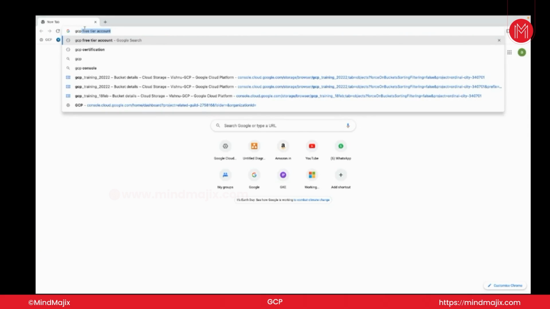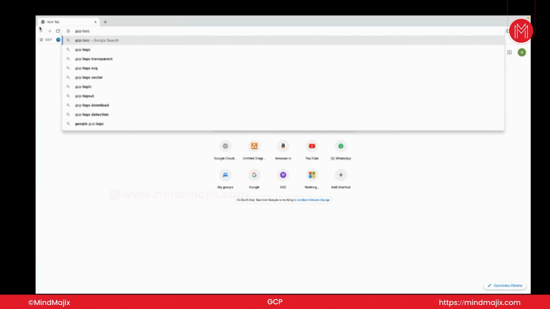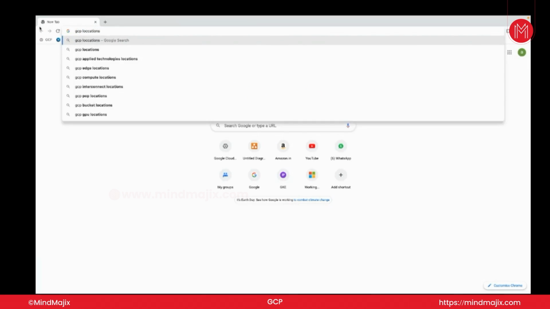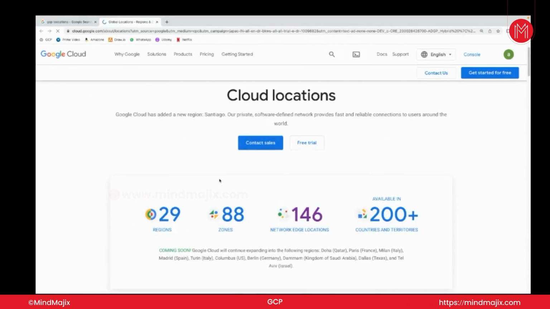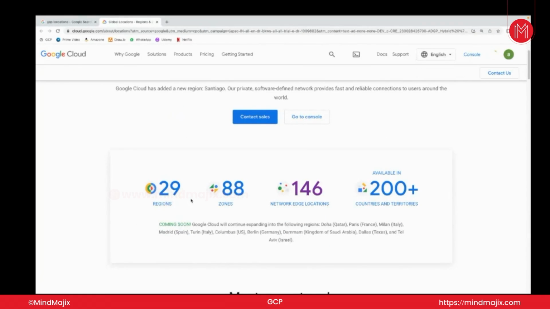So, regions and zones. We are going to discuss very important terminology in cloud: regions and zones. When it comes to AWS, it is regions and availability zones. So here are the GCP locations. Search this, you will find the locations which are available, and it will keep on expanding as well. Currently there are 29 locations, and very soon three more locations will get added. It will become 32 or 33.